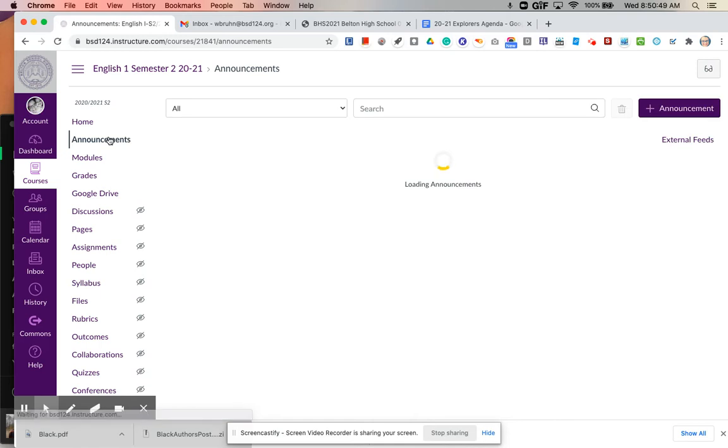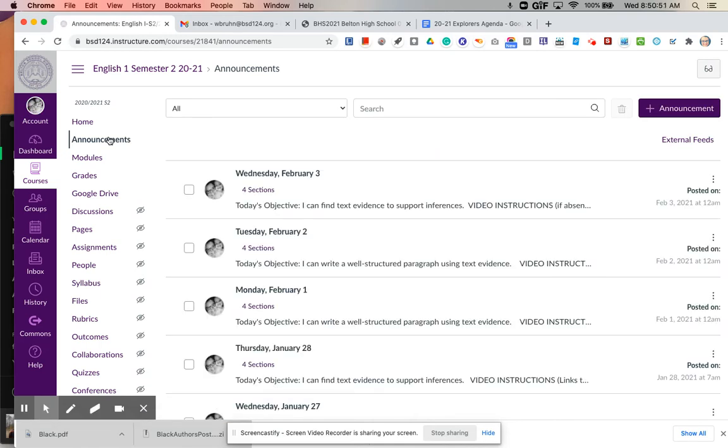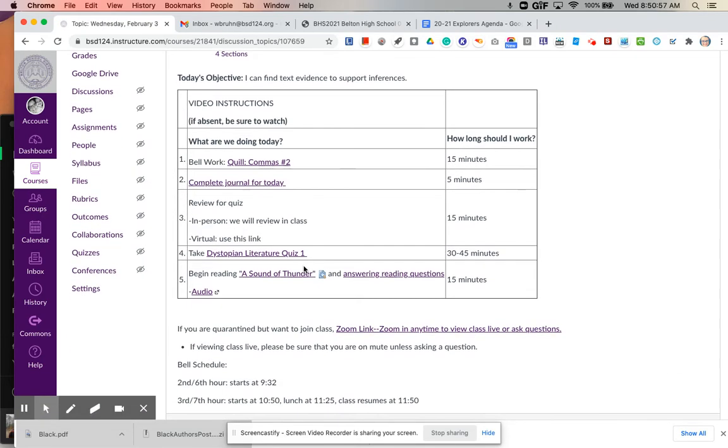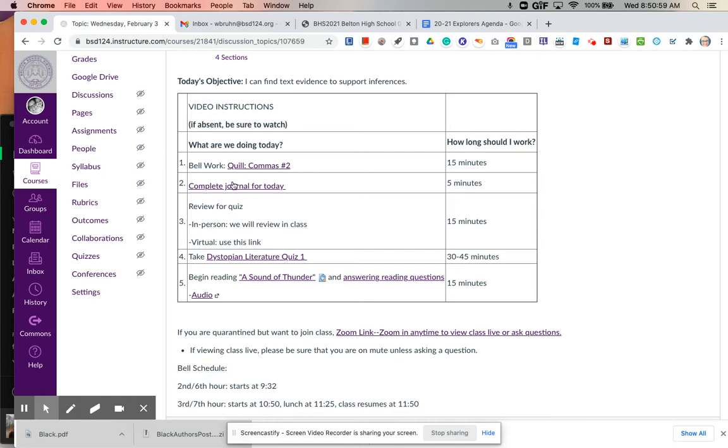This week, we're looking at commas in dialogue. So make sure that you read the instructions and fill that out carefully. Then we have our journal for today.